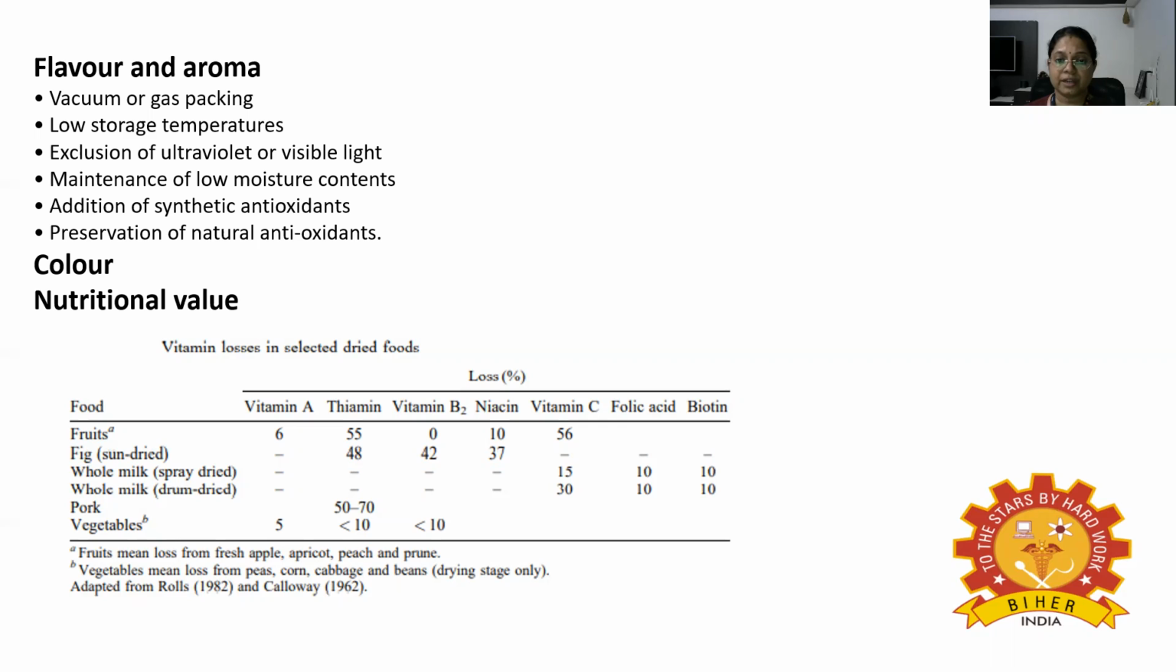So for moderately sulfured fruits and vegetables, the rate of darkening during storage is inversely proportional to the residual sulfur dioxide content. However, sulfur dioxide bleaches anthocyanins, and residual sulfur dioxide is also linked to health concern. So its use in dried products is now restricted in many countries as well.